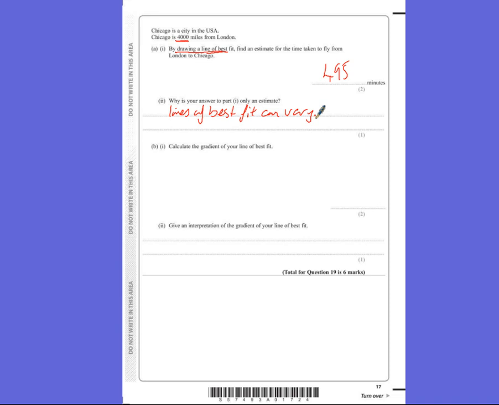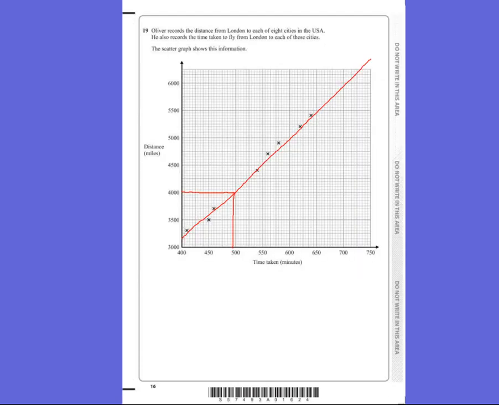It says, calculate the gradient of your line of best fit. So the gradient of a line is the change in y divided by the change in x. So going back to our graph, we're going to try and find 2 points where it goes through the corner of some point. So it goes through the corners just there and there.